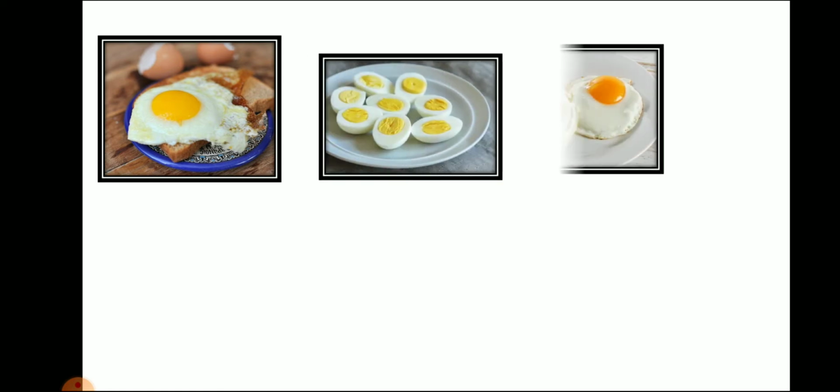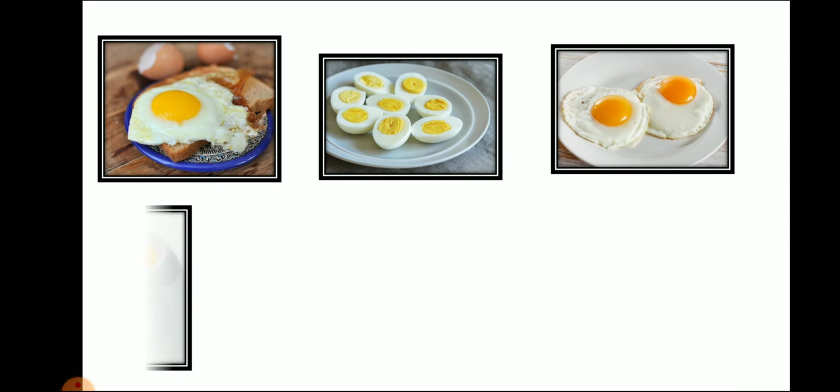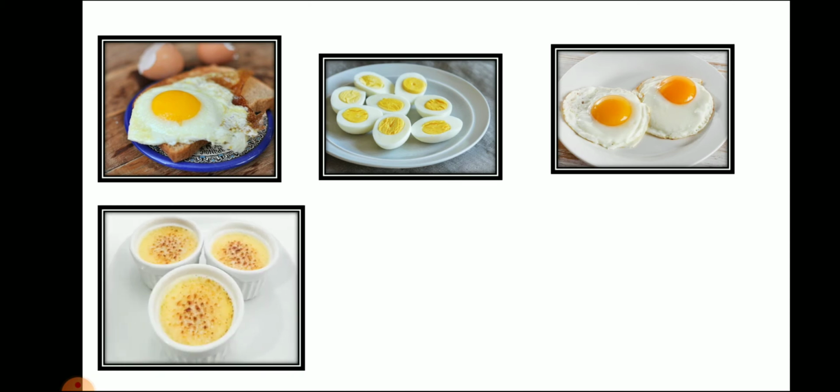Then we learned different dishes from egg, because you need to know how we are using eggs in our meal. You can see here boiled egg and fried egg. We also make pudding with eggs, right?